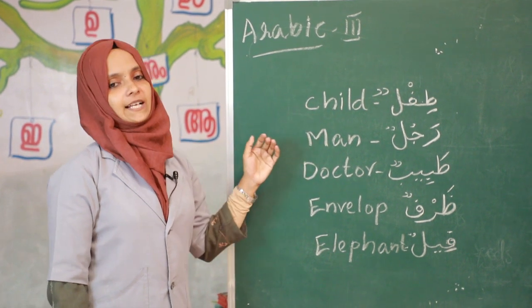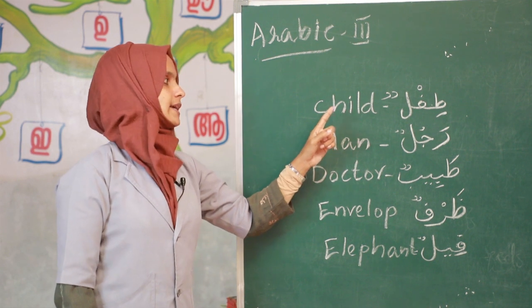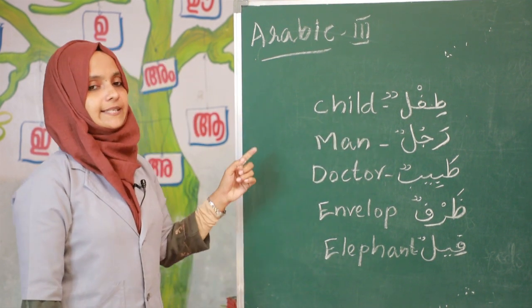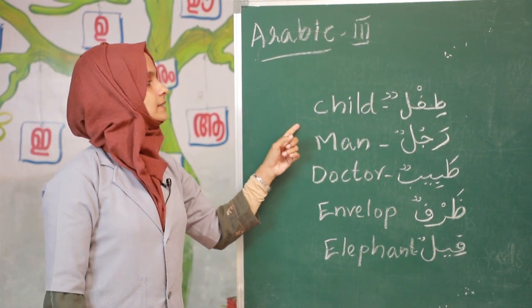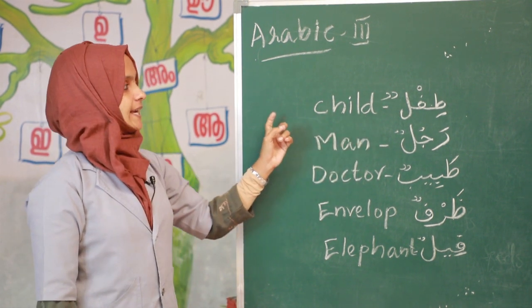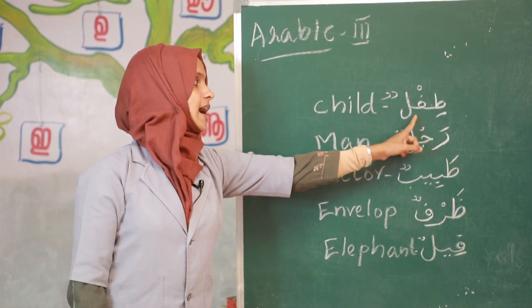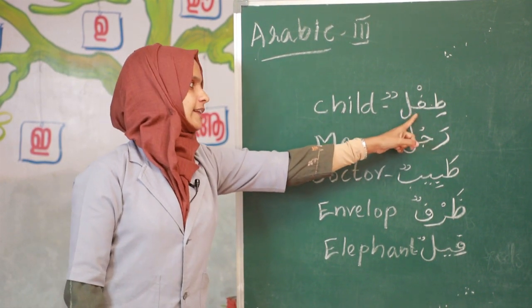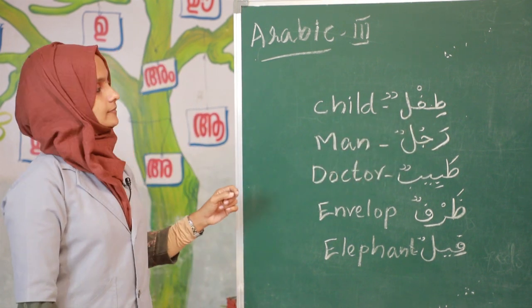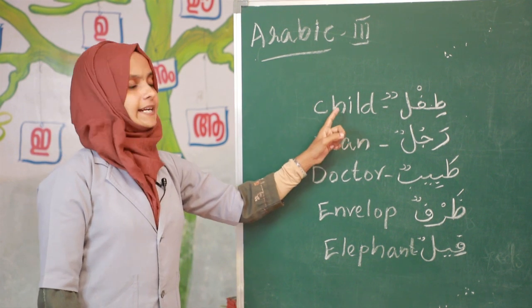This is a child. How to say in Arabic, this is a child? Make a sentence with this word by using hada. Hada tiflun. This is a child.